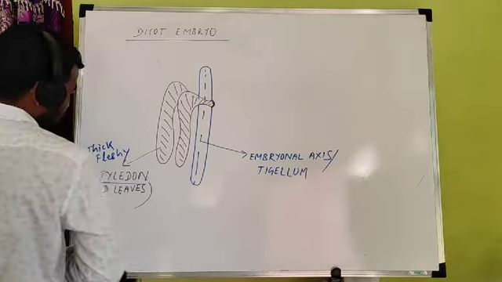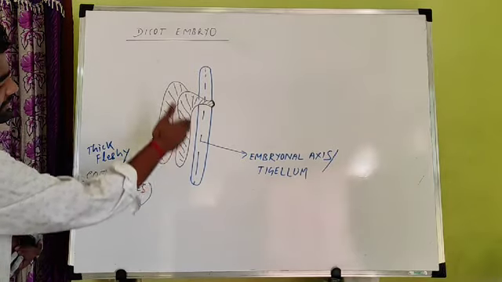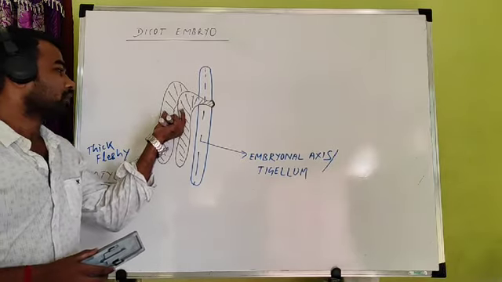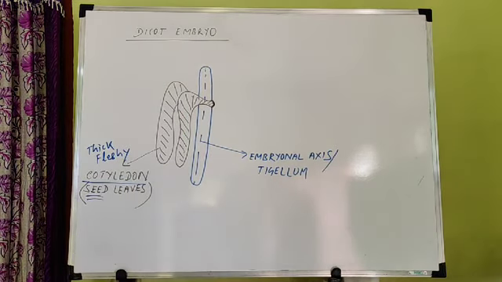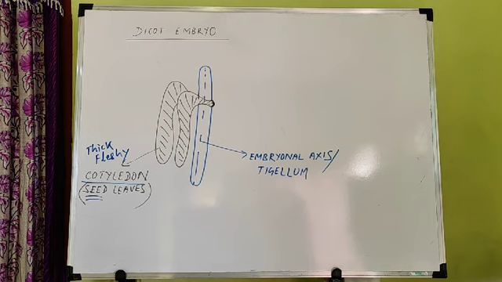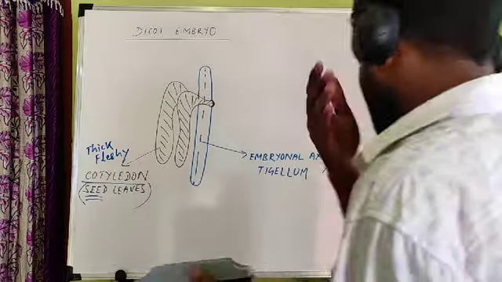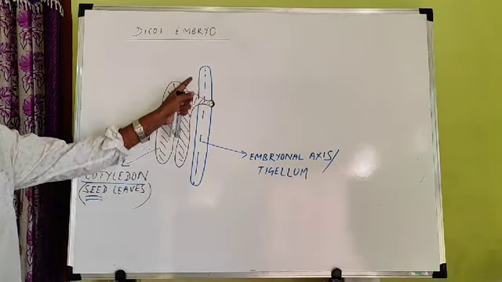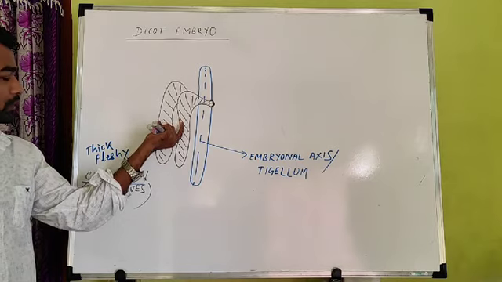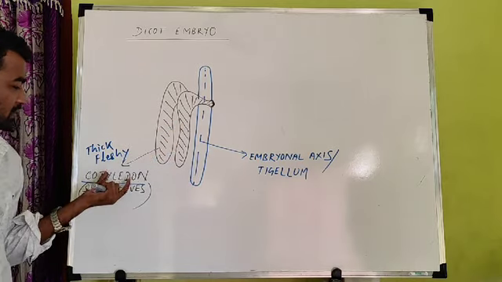So here remember, we have completed the embryonal axis, that is called the tigellum, and two leaf-like structures known as cotyledons.